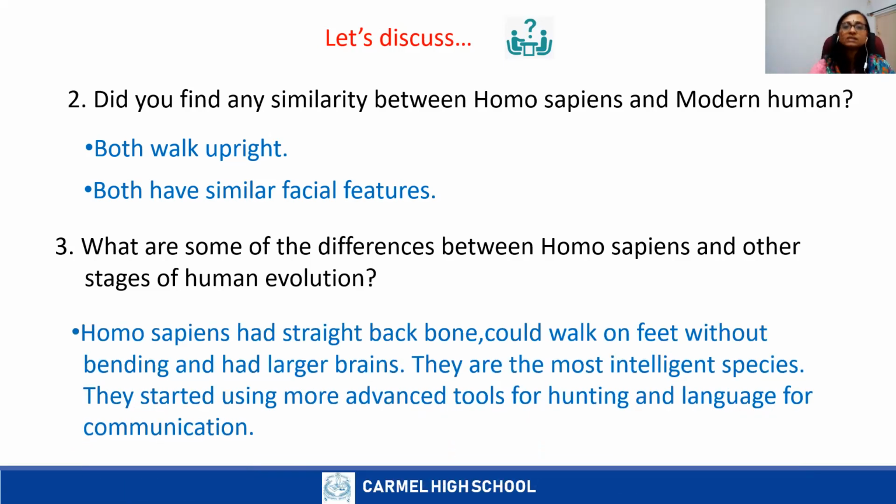Homo sapiens had a straight backbone and could walk on feet. Comparing the other stages, they had a straight back. Even Neanderthals, the previous stage, had a straighter back. Homo erectus had a slightly bent backbone, and they started using more advanced tools for hunting and language for communication. So these are the differences between Homo sapiens and other stages of human evolution.